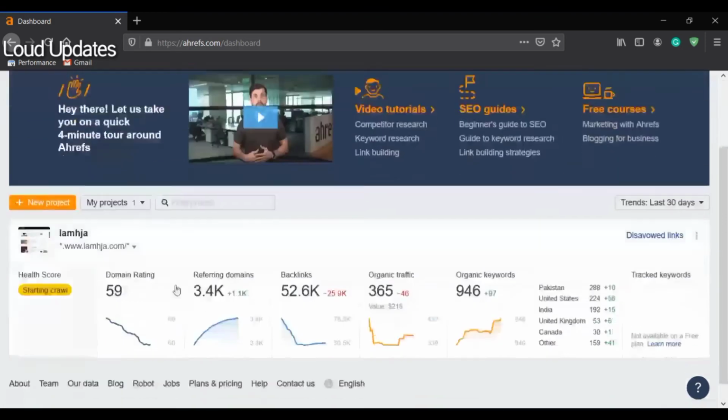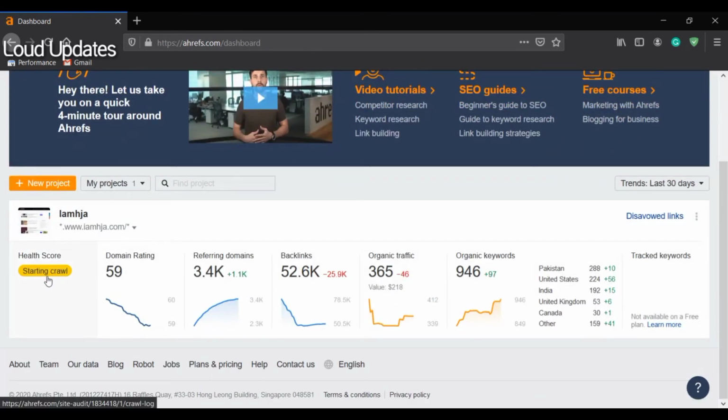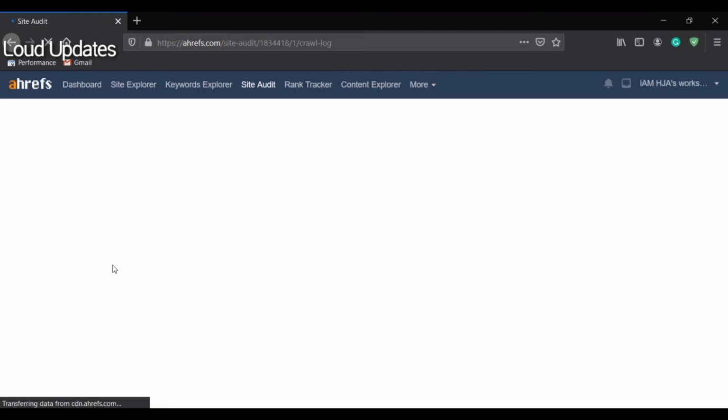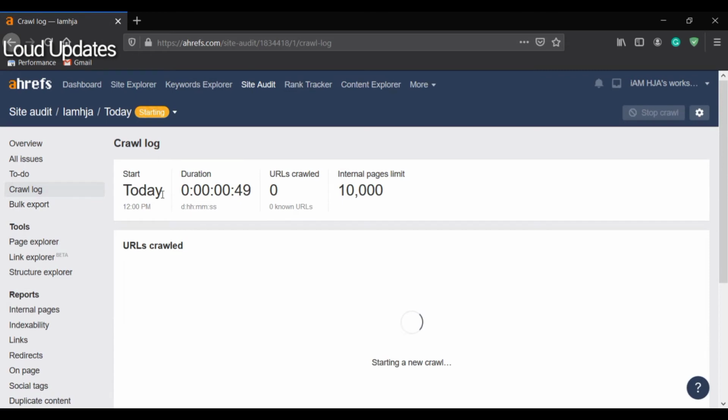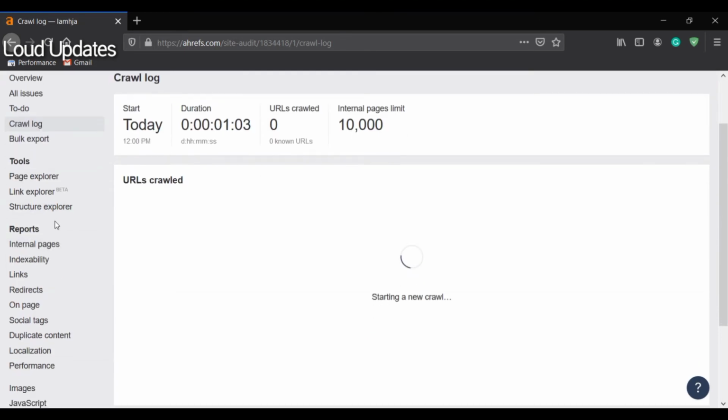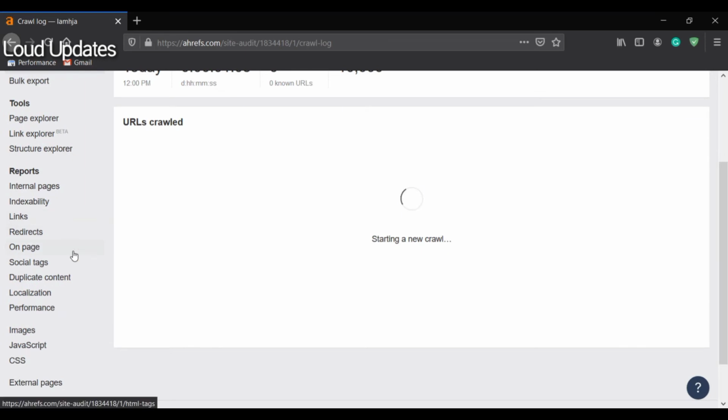Once you verify your website with Ahrefs Webmaster Tools, just give them 20 to 30 minutes. They will crawl your website. So here you can see they are crawling my website. Just give them some time and they will crawl the website and show you all the data, how many keywords rank and where your keywords rank.